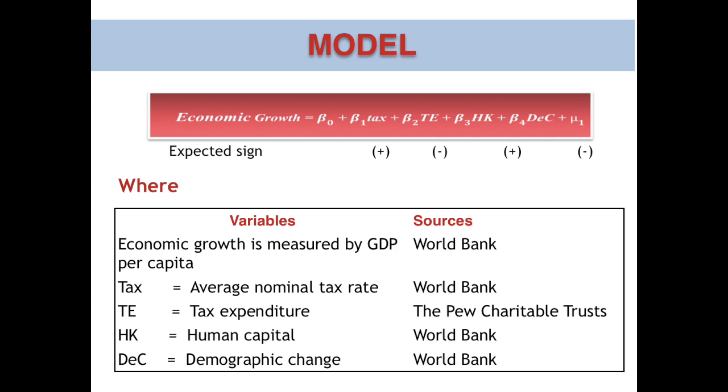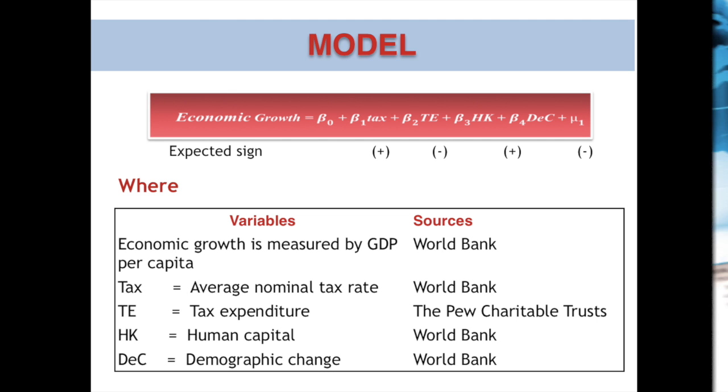The DEC variable is demographic change. Many studies have found a significant relation between demographic change and economic growth. The Solow model indicates a negative impact of population on economic growth at steady state. So we expect the sign of the demographic change variable to be negative.